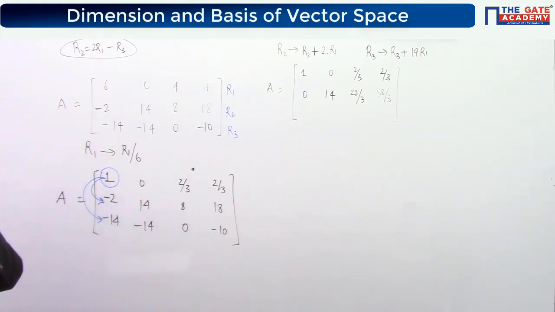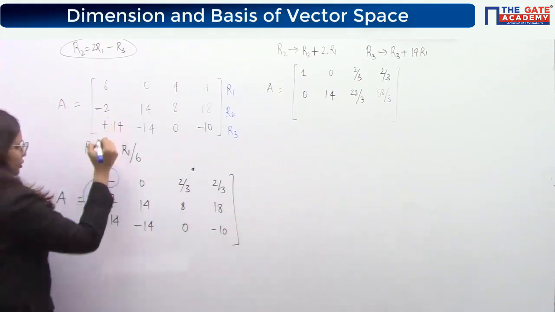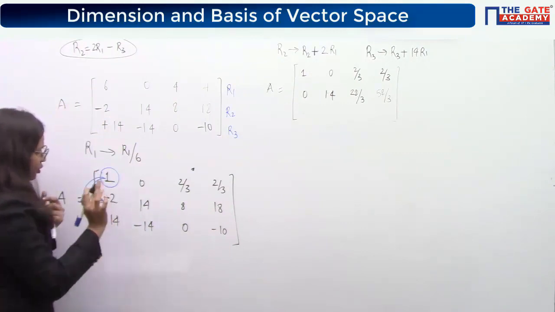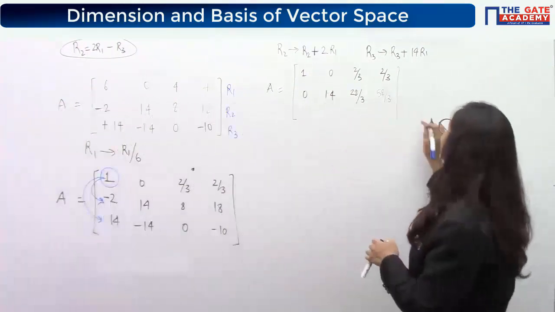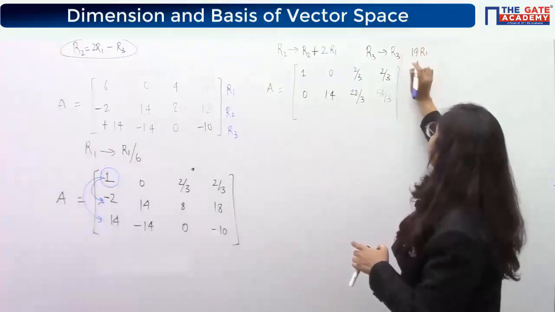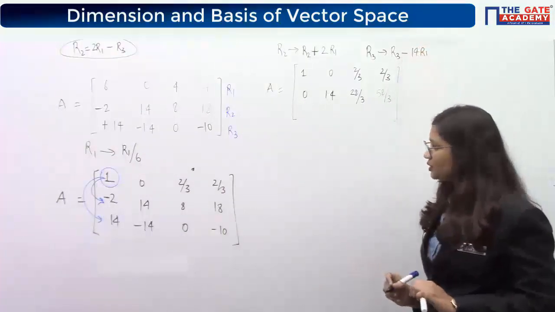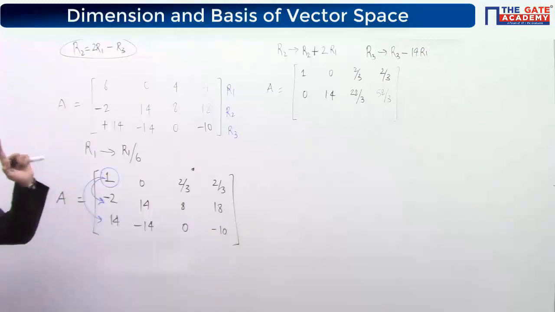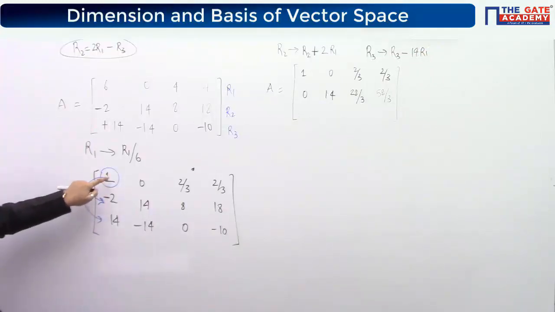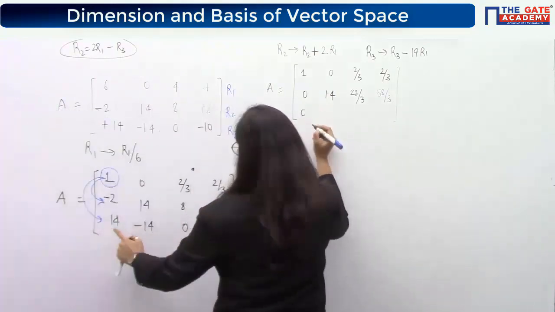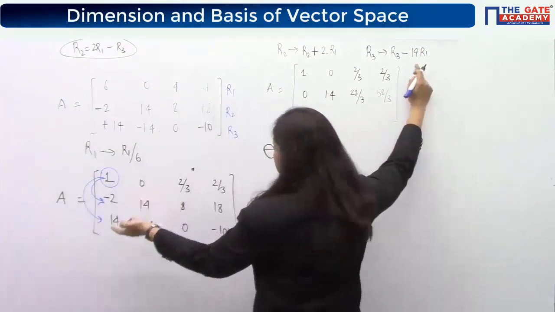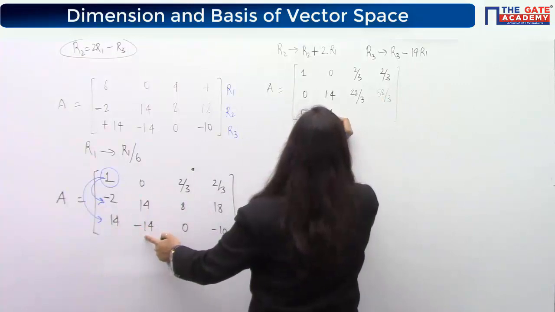Okay, let me check. Yes, there it is, plus 14. So you are not attentive because I am writing the question incorrectly and you are agreeing. That means you are not attentive. Please don't sleep in the class. Because here it was a plus 14, so I have to do minus 14 times R1, so that it will become a 0. Again 0 times 14 will be 0, so it will remain as it is, minus 14.